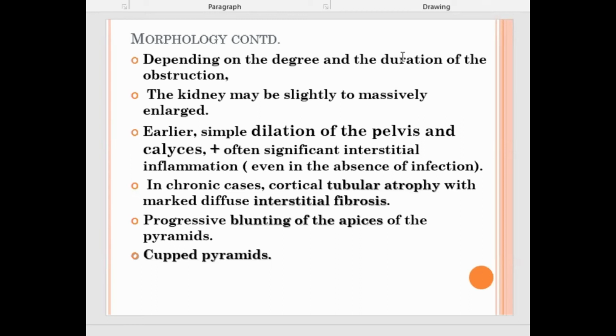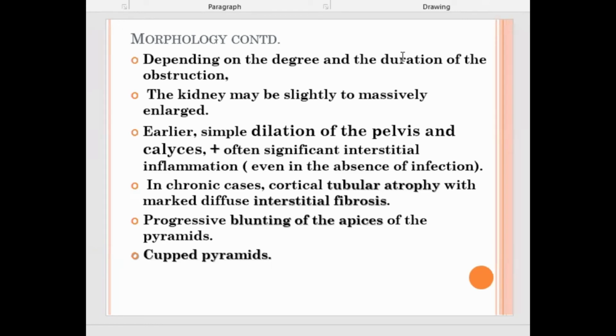Simple dilatation of the pelvis and calyces with some interstitial inflammation occurs in the initial phase. If it goes chronic, with long-term persistent obstruction, then tubular atrophy starts first, then GFR will be compromised, and there will be interstitial fibrosis.